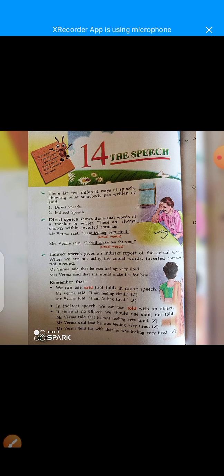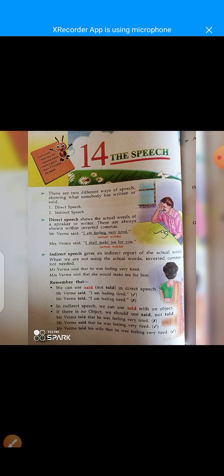Dear students, today we are going to learn the new lesson, and the name of the lesson is The Speech. There are two different ways of showing what somebody has written or said: direct speech or indirect speech. Direct speech shows the actual words of a speaker or a writer.